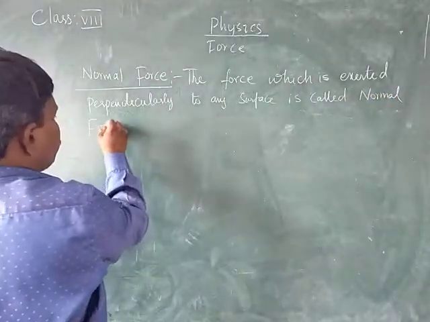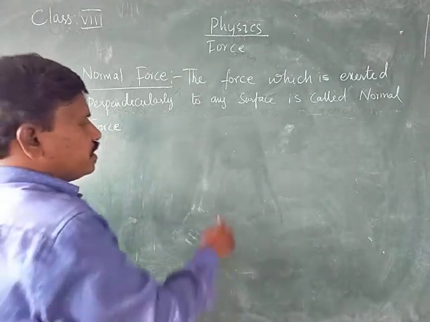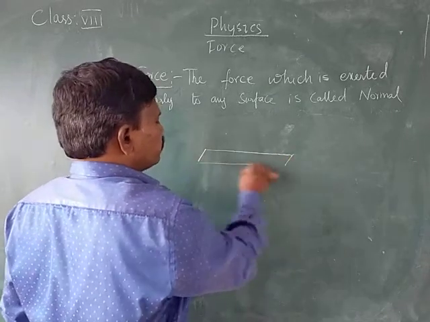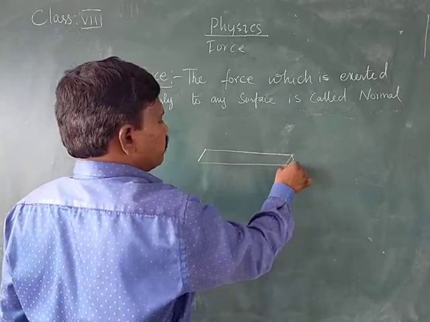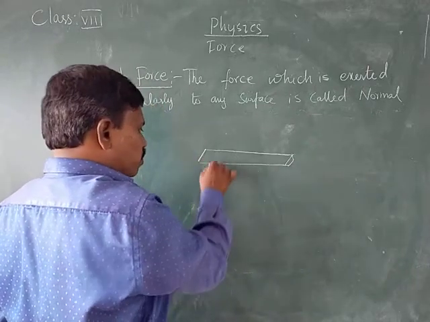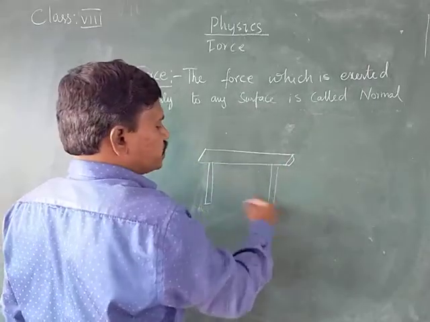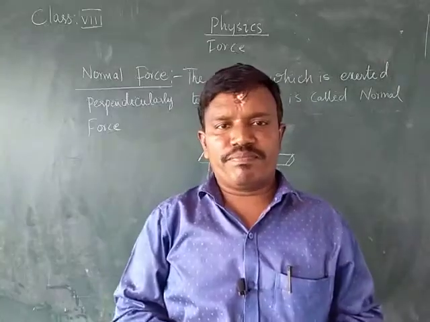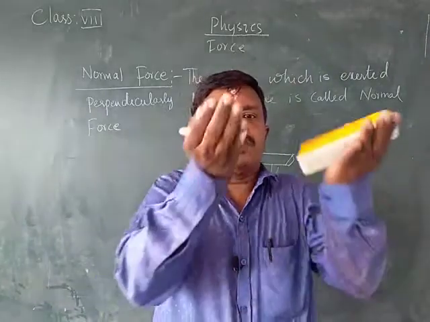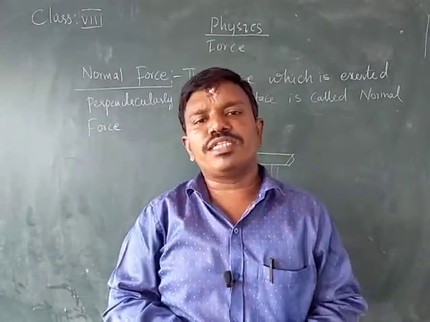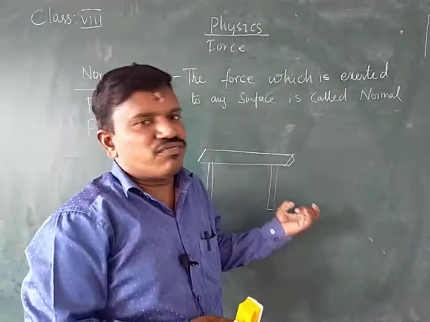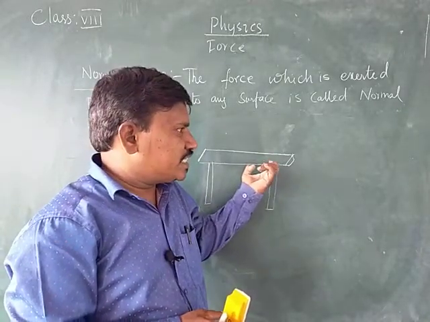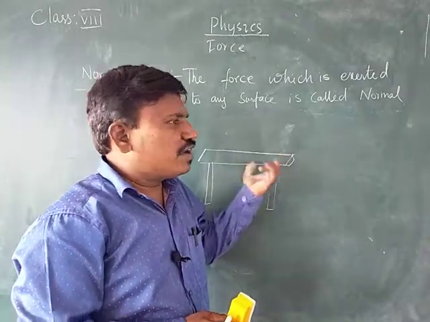For this, if you take a physics textbook and place the textbook on a table, what happens? It will stay on the table. But when we remove the table, what happens? The book will fall down. Why does the book fall down? It is due to the gravitational force which is exerted by the earth.